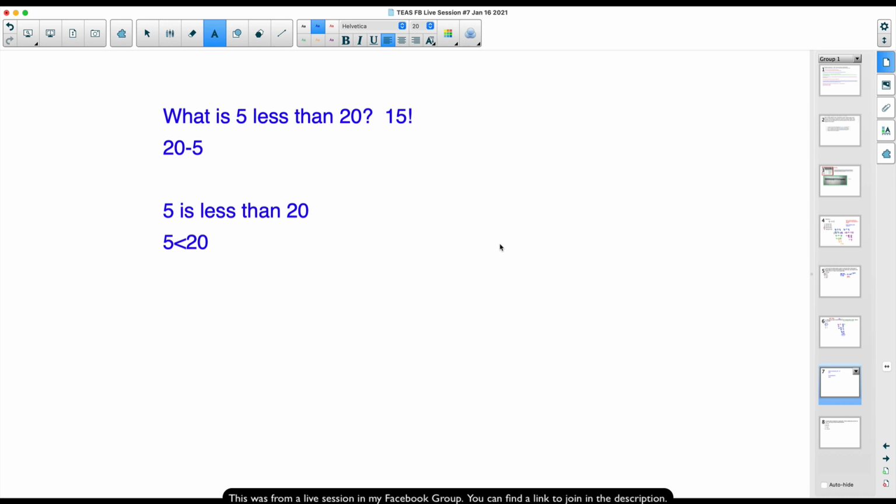Should we always move the variable x from the right to the left? You can, if you always want to remind yourself to do that, absolutely. You don't have to, though. That's the beautiful thing about math. There's so many ways to solve equations. You don't have to move the variable from the right to the left. But if you want to remind yourself of that, roll on with it.